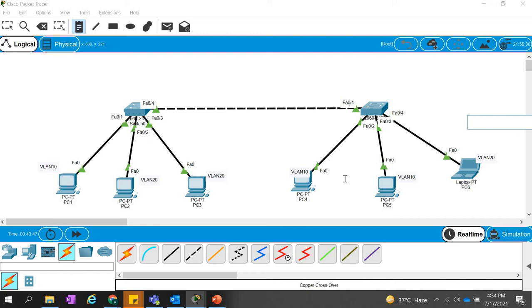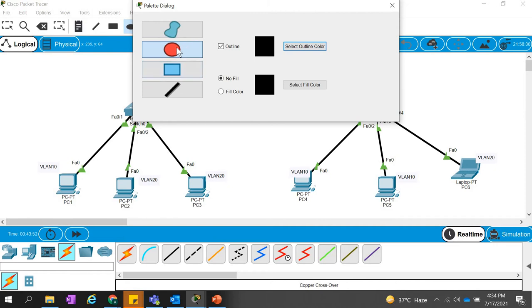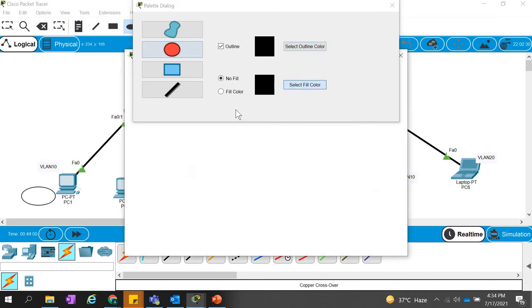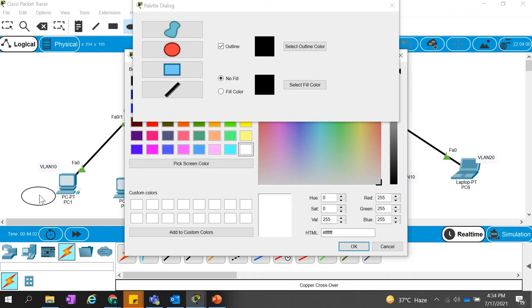So what we did, we made the groups, right? Let me color this one as well. This is red color. It's not working. Okay, anyways.